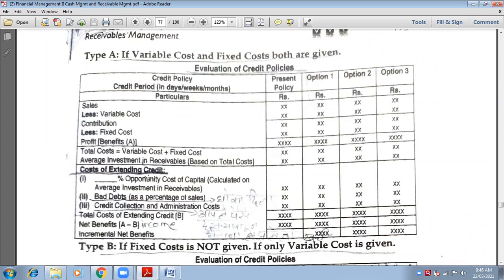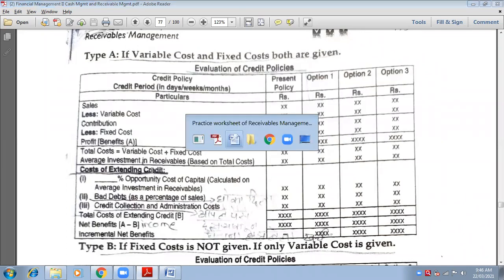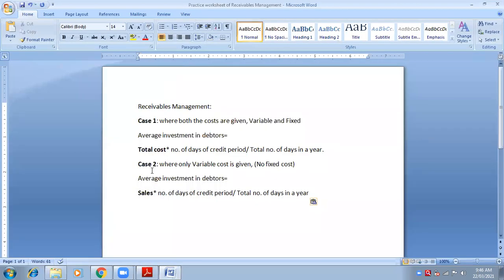First, the percentage of opportunity cost will be given, so you need to convert that percentage into an amount with the help of average investment in debtors. As per the situation, if variable cost and fixed cost are given, the first formula will be applied. If the second case is given, then the second formula will be applied.